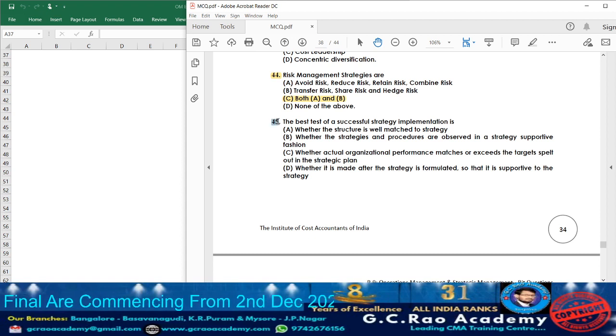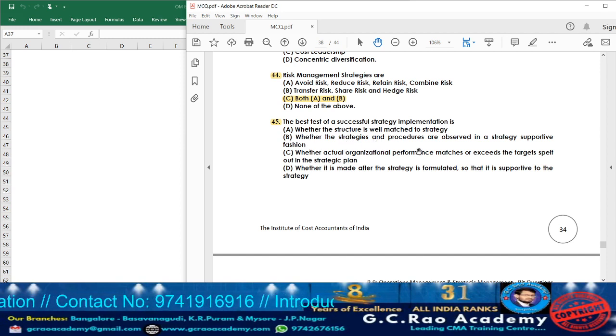Now, let's move on to question 45. What they are telling? The best test of a successful strategy implementation is when we can tell that a particular strategy implementation is successful. Let us go through the options they have given. Option A, whether the structure is well matched to strategy. Means whatever structure they have formulated, whether it is able to match the strategy, then it will be successful. Option A they have given.